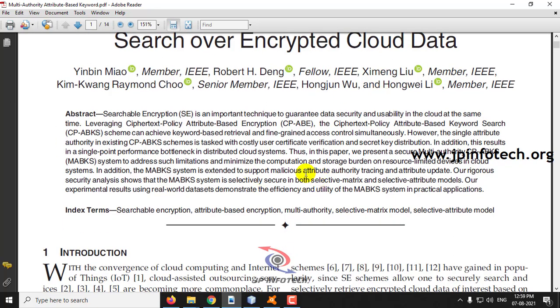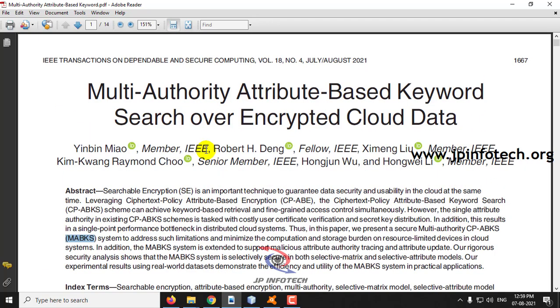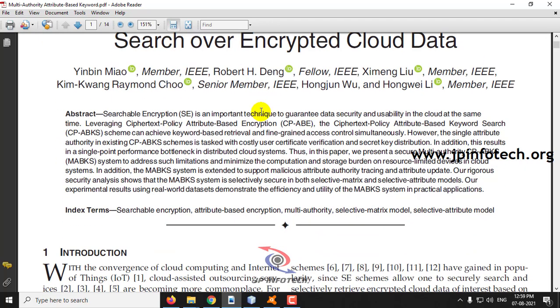In this project, the authors have proposed the concept of MABKS, which means multi-authority Ciphertext-Policy attribute-based keyword search system. The need for multi-authority is that the existing system used a single attribute authority. Because of this, there were many problems, like costly user certificate verification, and keyword keys distribution was overloading the servers.